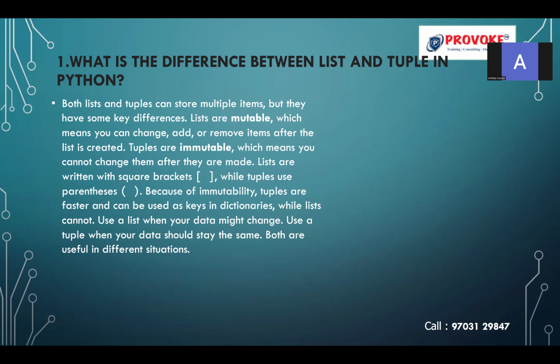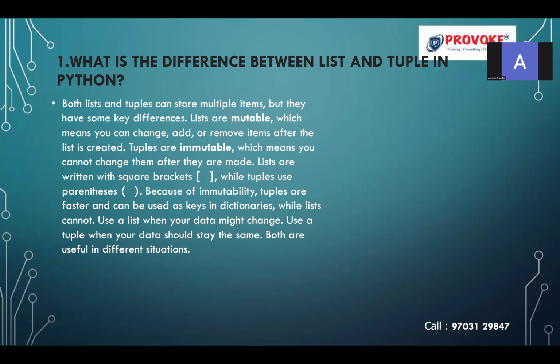See, in data structures where you may not be in a position to change the items very frequently, once it is created, you cannot change that item. Those data structures will be faster than the changeable ones. So the tuple has the property of being immutable. That means you cannot change any item in the tuple, and you cannot add a new item into the tuple. That can be used as keys in the dictionary. The keys in dictionaries have the same property, that they are immutable, while a list cannot.